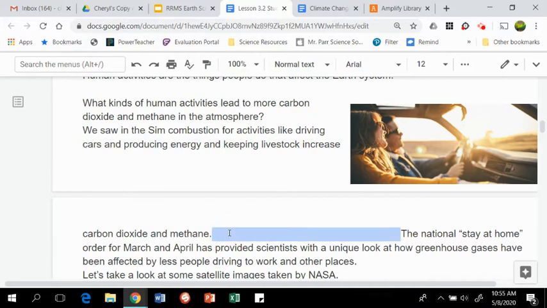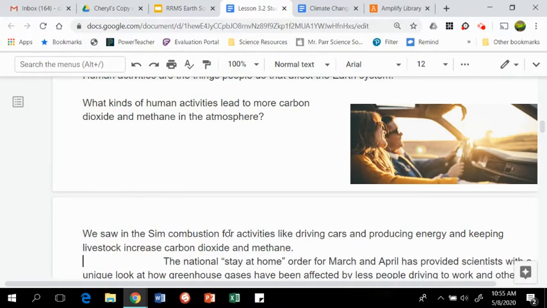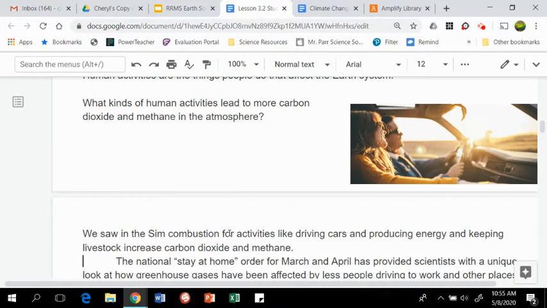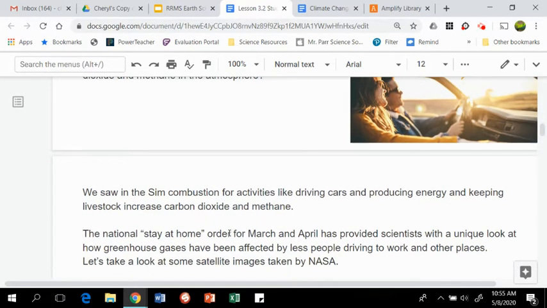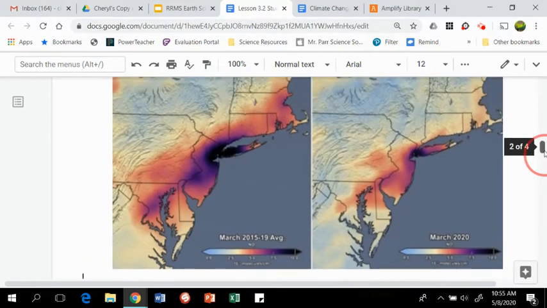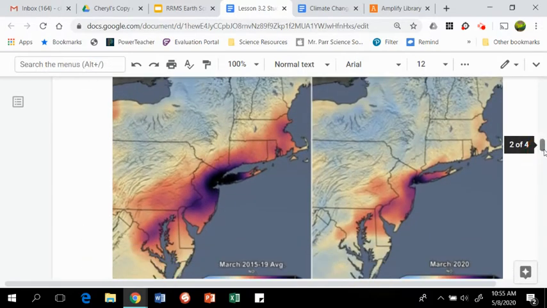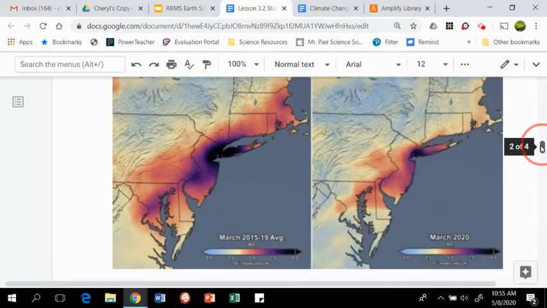The national stay-at-home order for March and April has provided scientists with a unique look at how greenhouse gases have been affected by less people driving to work and other places. Let's take a look at some satellite images taken by NASA. So these 2 months where most people are staying at home unless they're essential workers has really shown a decrease in the release of greenhouse gases. And these are pictures from NASA.